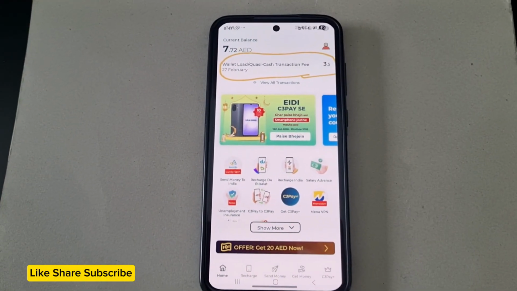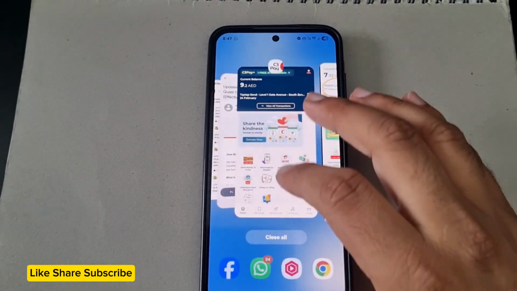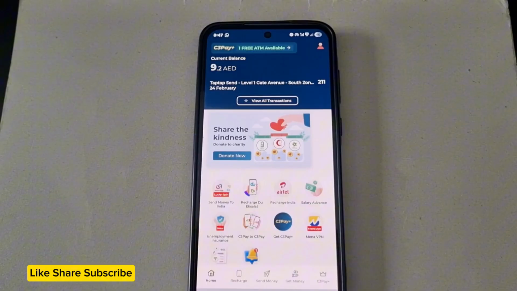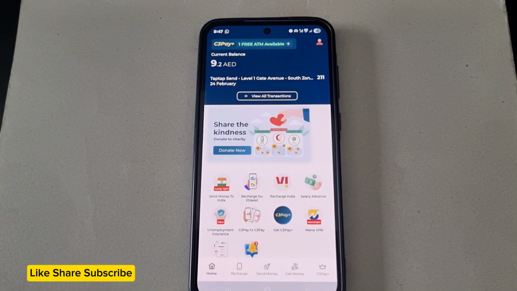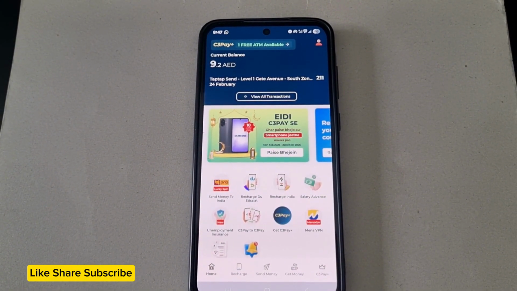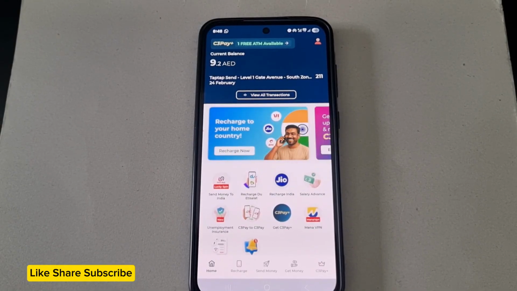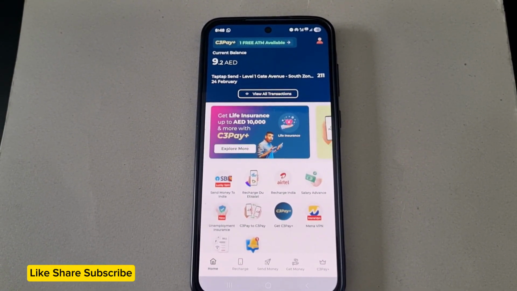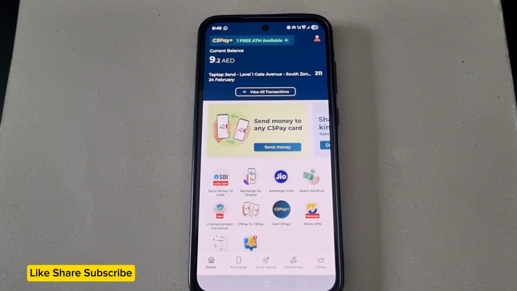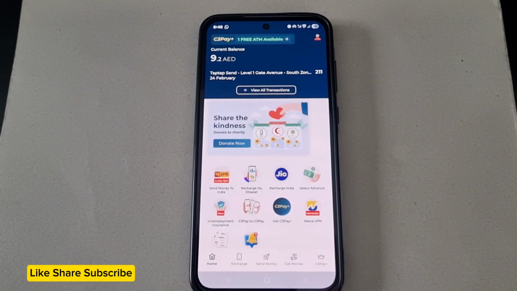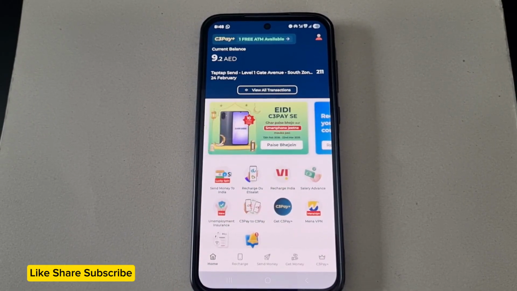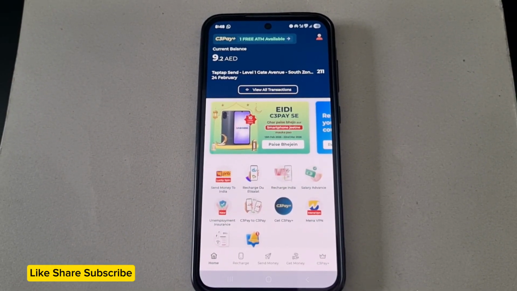I hope you understand what wallet load Quasi-Cash transaction fee means, and from now onwards you will be very precise about how many times you send money home, because each time you send money home, C3Pay will charge you 3.5 AED as wallet load Quasi-Cash transaction fee. And there is only one exception: if you use your C3Pay app to send money home, you will not be charged any wallet load Quasi-Cash transaction fee.